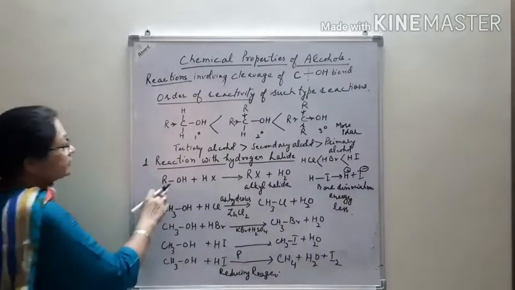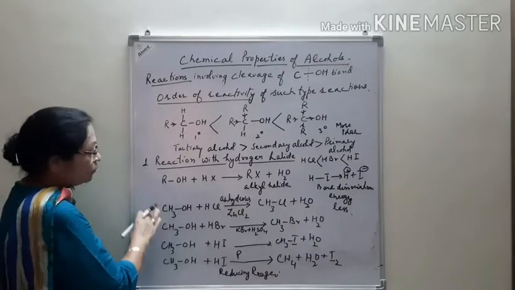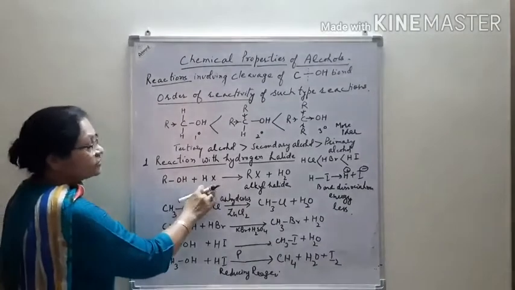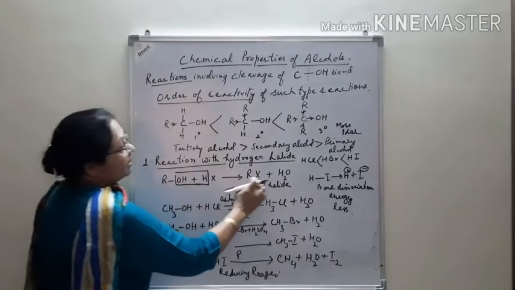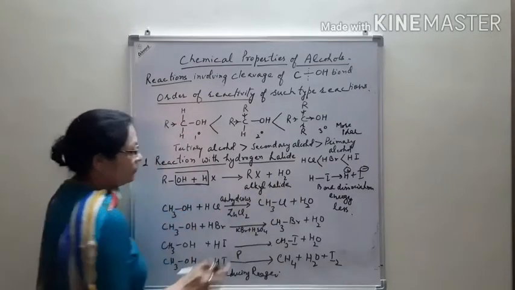Next, we discuss the reaction of alcohols with hydrogen halides. We take the alcohol and react it with HCl, water is removed and alkyl halide is formed plus water.